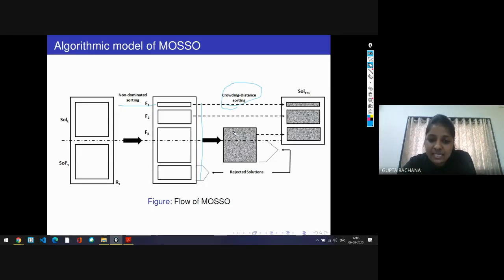Then we select a few solutions from the non-dominated solution set. So how to select, that we are going to discuss now.